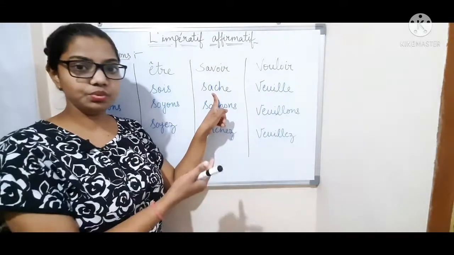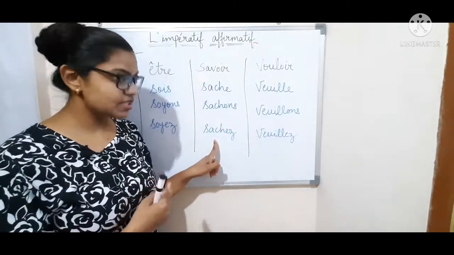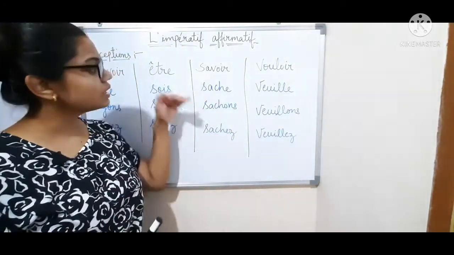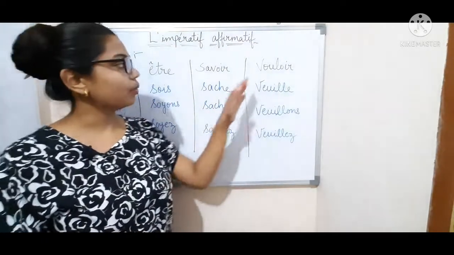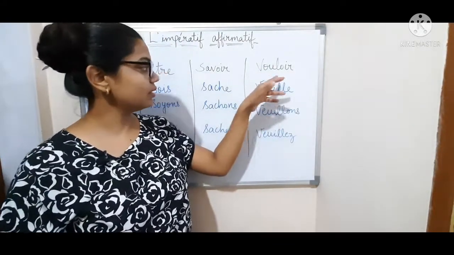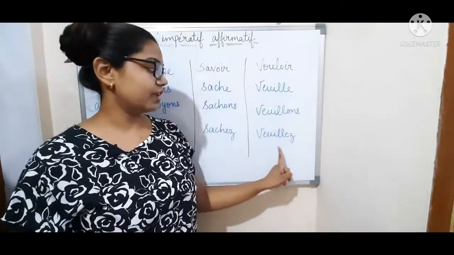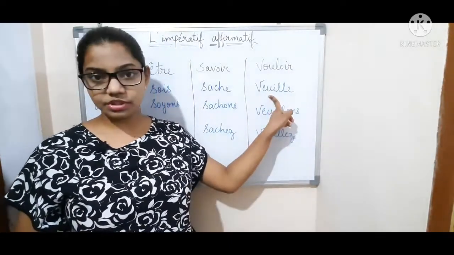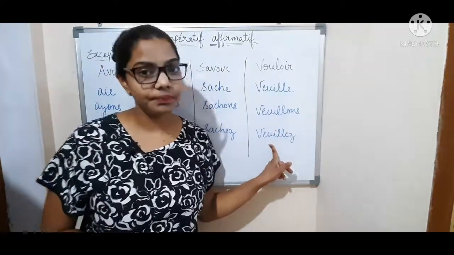Sache is with tu, sachons is with nous and sachez is with vous. Now, fourth is vouloir, which means to want. Veuille, veuillons and veuillez. Veuille is with tu, veuillons is with nous and veuillez is with vous.